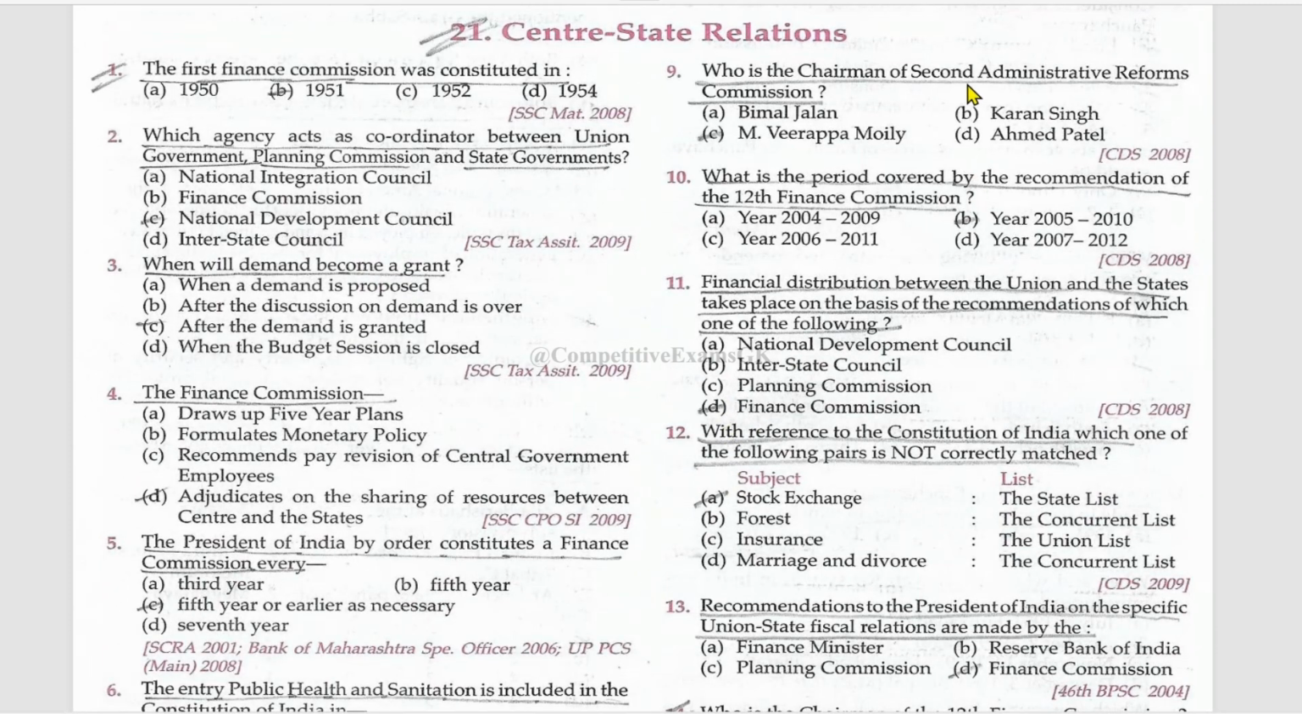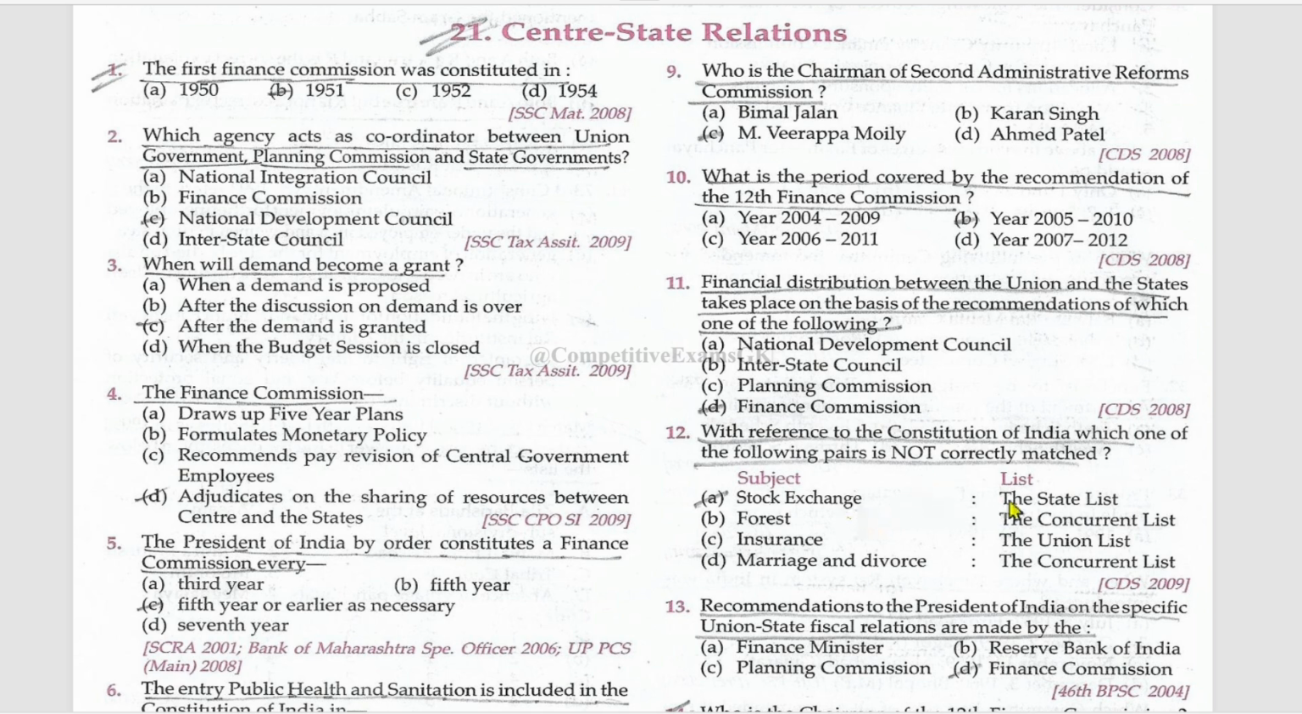Who is the chairman of the Second Administrative Reforms Commission? M. Veerappa Moily. What is the period covered by the recommendation of the 12th Finance Commission, which is between year 2005 to 10? Financial distribution between the Union and the states takes place on the basis of the recommendations of which one of the following? Finance Commission.